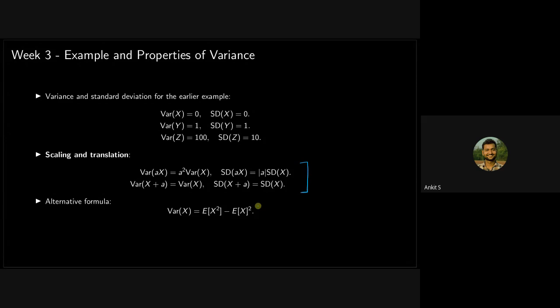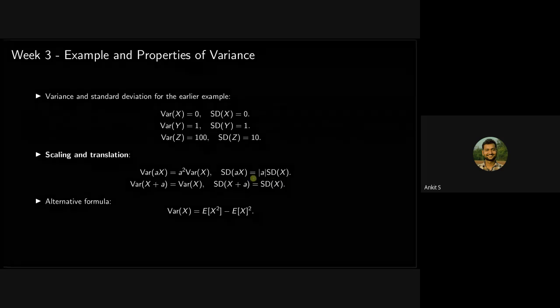Okay, so this thing is important from the point of view of the exam. Scaling and translation. We have seen scaling and translation of expected value. Here we have it for variance. If you scale the random variable by a, it will come out as a squared. Understand? In the case of standard deviation, it will come out as mod of a.